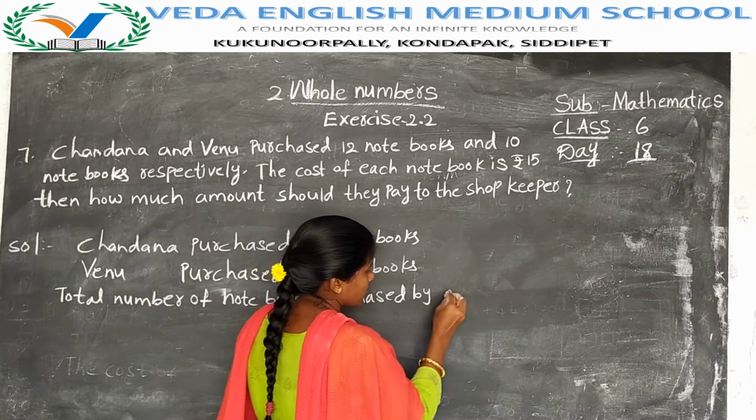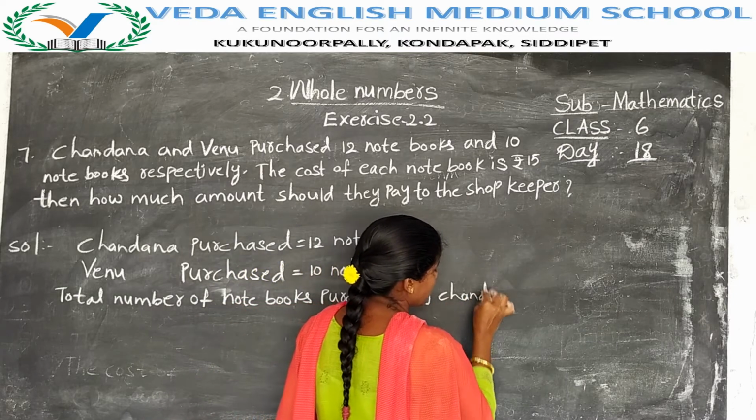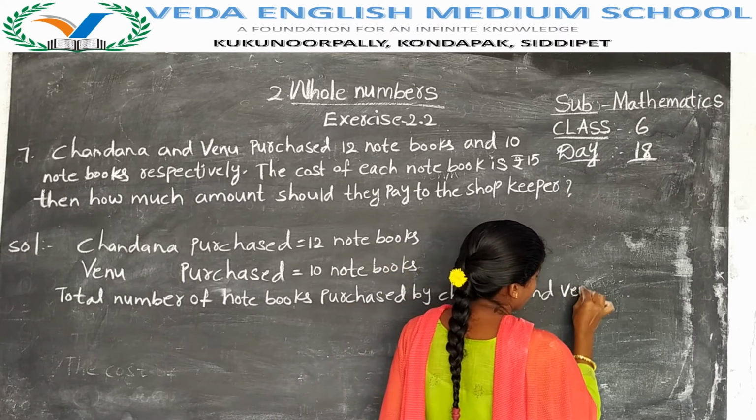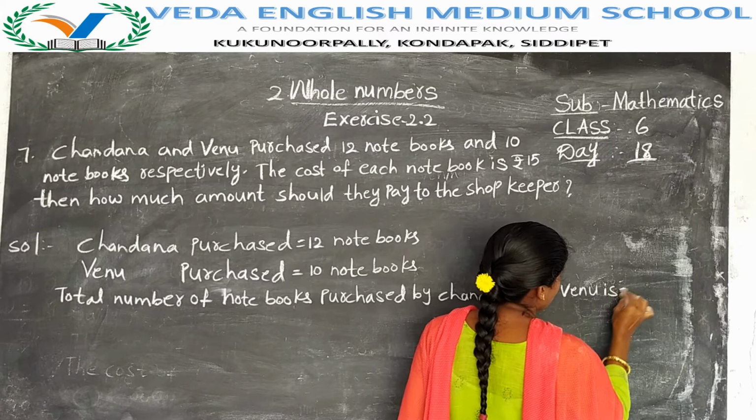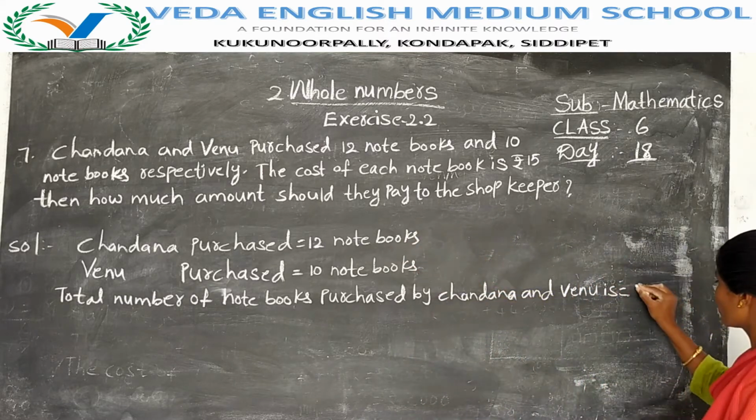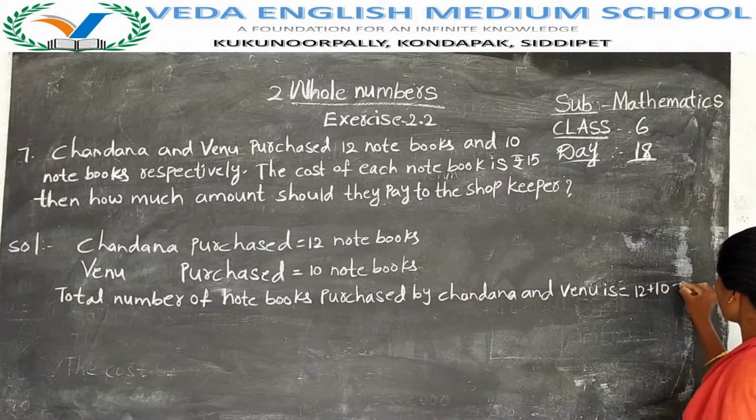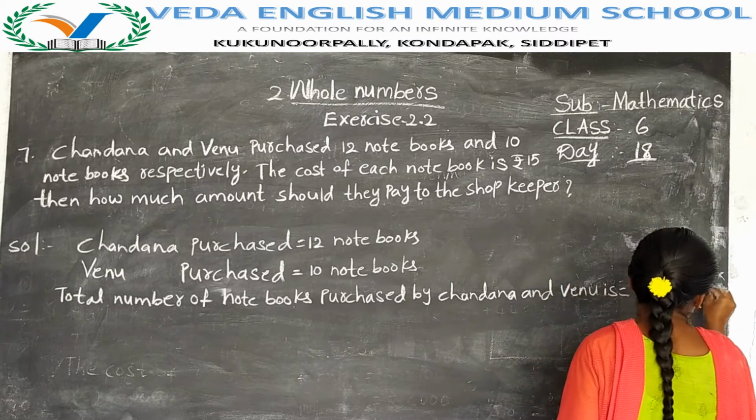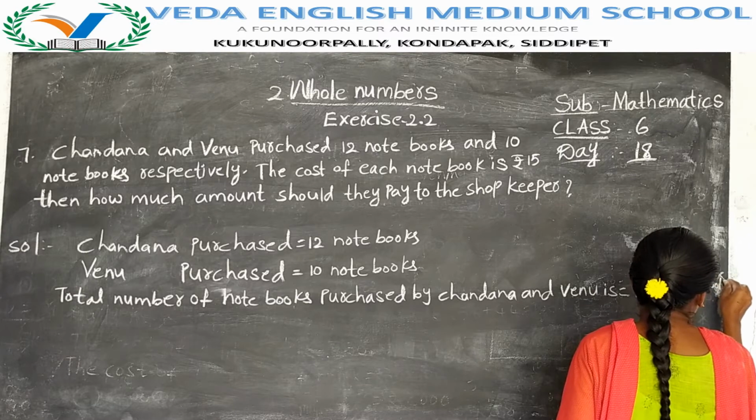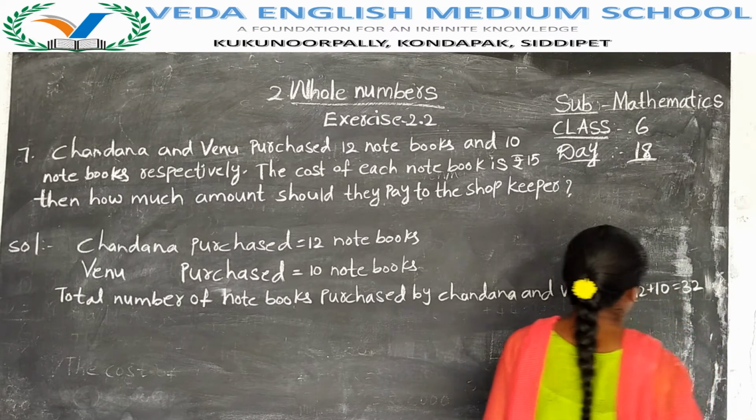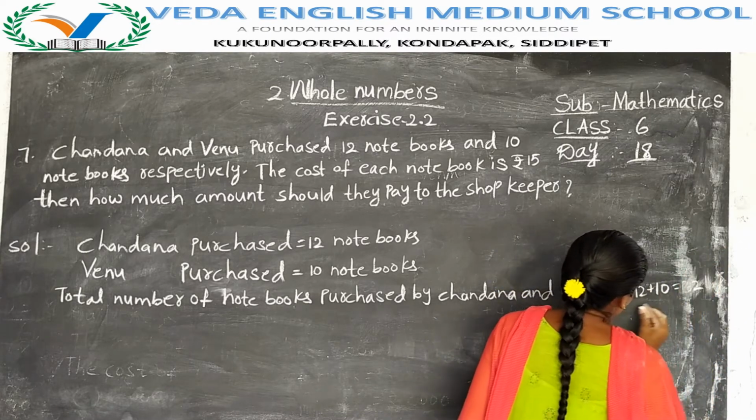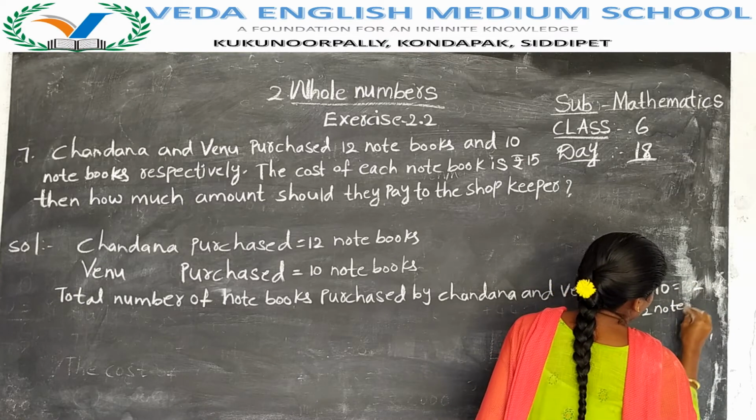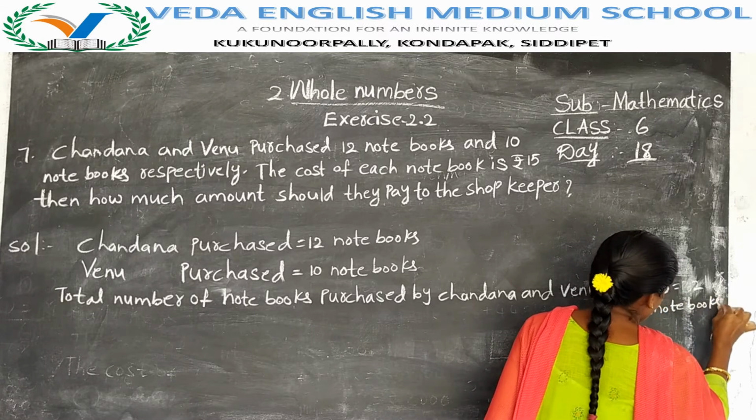Purchased by Chandana and Venu is equal to Venu is 12 plus 10. 12 plus 10 is equal to 32. They both purchased 32 notebooks.